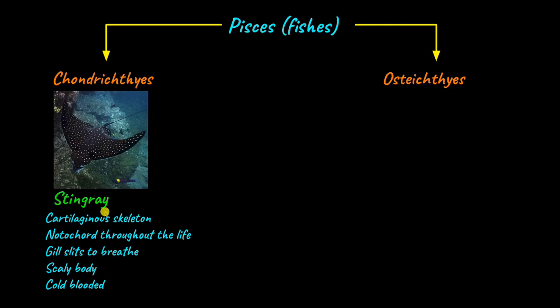Their body is covered with scales, and in many organisms, these scales are sometimes modified into teeth, and these organisms are often predatory. They are cold-blooded organisms, which means that they lack the ability to regulate their internal temperature according to the external temperature.